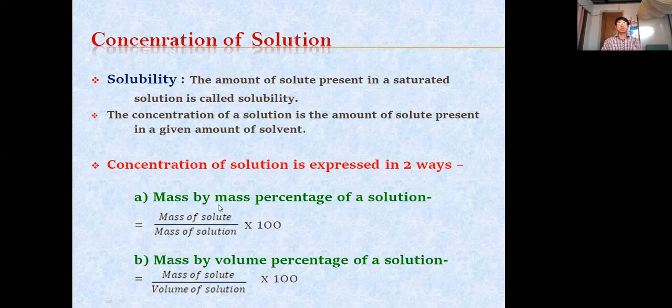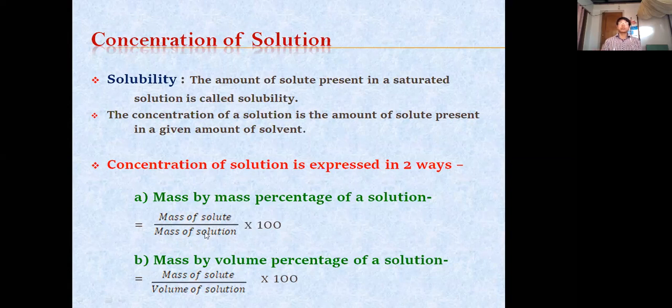Since it is mass by mass, we have to take the mass of the solute by mass of the solution, not the mass of the solvent. You remember, mass of the solution is equal to mass of solute plus mass of solvent. That will make mass of solution. I hope you are getting it.